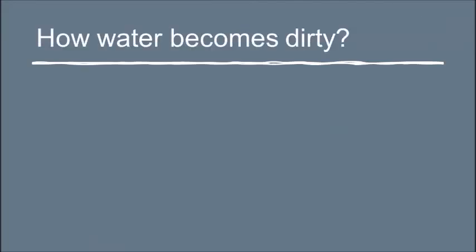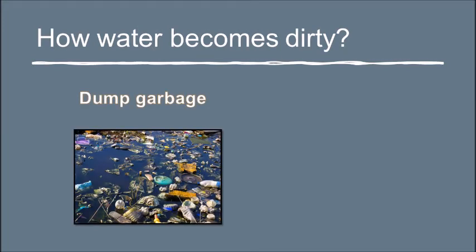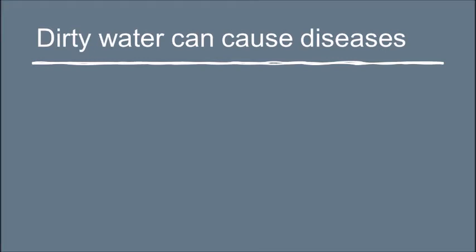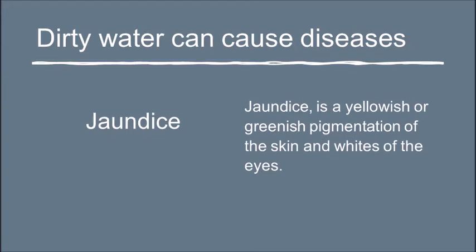Now, let us see how water becomes dirty. Water becomes dirty by dumping garbage and sewage into it. Dirty water can cause diseases like jaundice. Jaundice is a yellowish or greenish pigmentation of the skin and whites of the eyes. This is due to a problem in the liver.